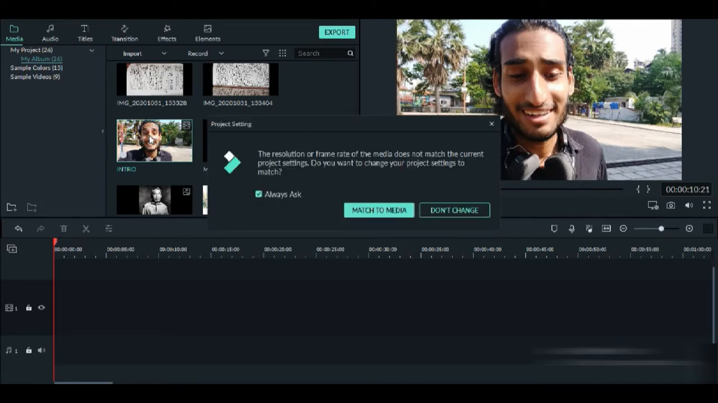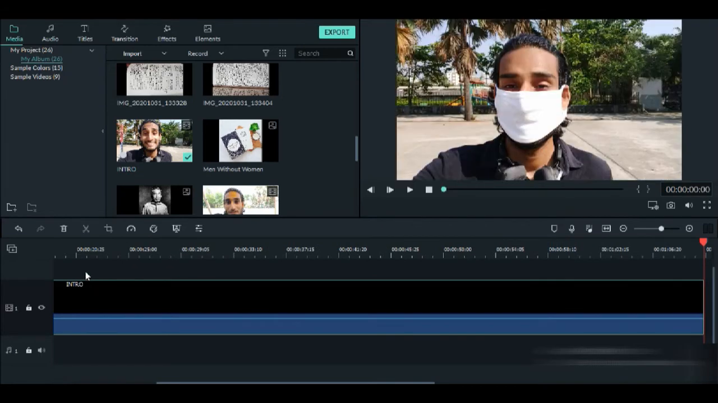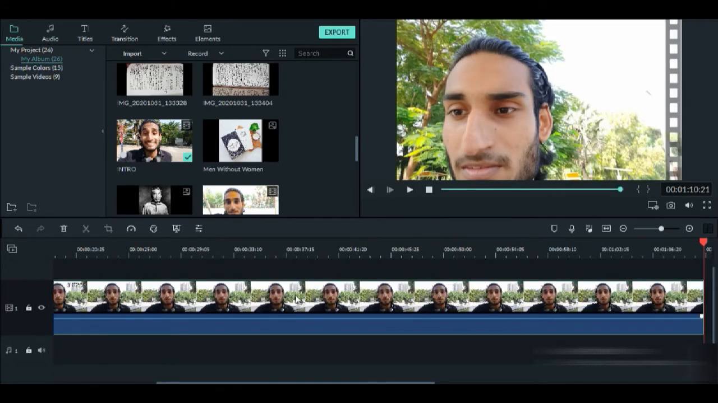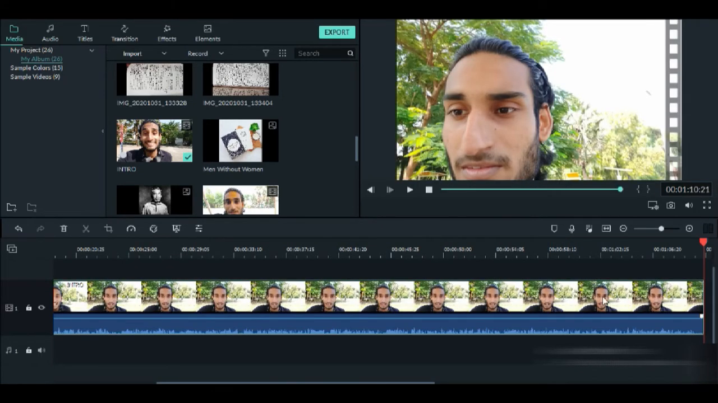So once we click on the plus symbol, we can directly add that video right here. So we do match to media, मतलब जो resolution में हमने video record किया था, वो exact resolution we'll be using to edit our videos. So we click on match to media. Once we click match to media, you can see this video has appeared in our timeline.